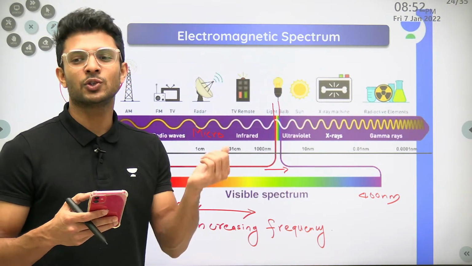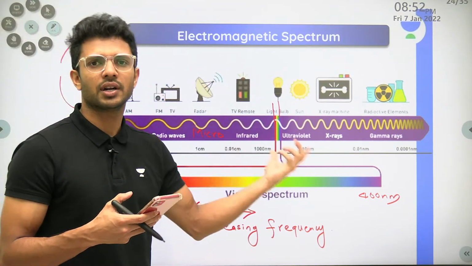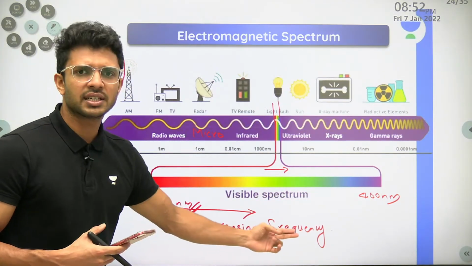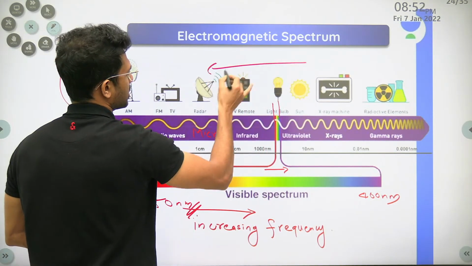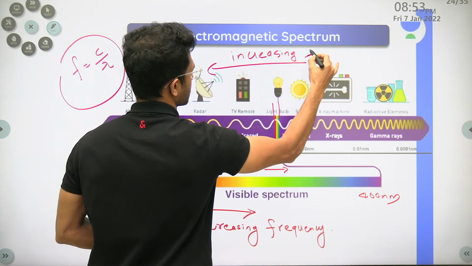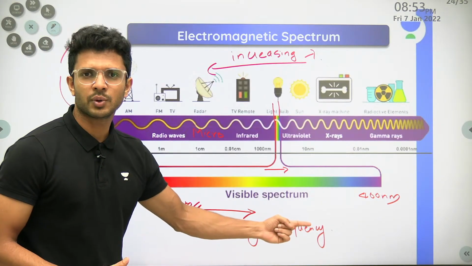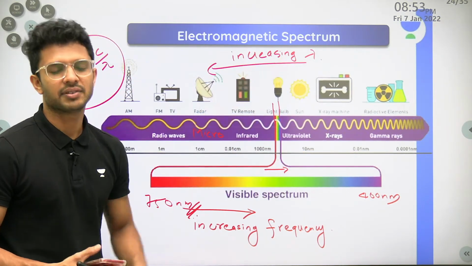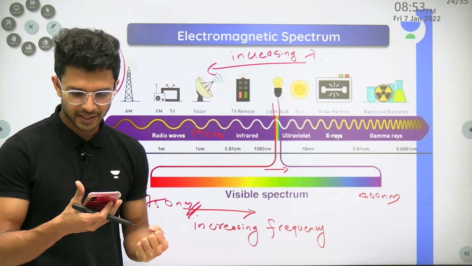Okay, yes, thank you so much. Now I hope you all got this part of the electromagnetic spectrum. There is nothing much to understand, you already know this concept, right? It is a simple arrangement. Now tell me, if this is the direction of increasing frequency, what will be the direction of increasing wavelength? Just opposite. Why? Because both of them are inversely proportional, right? In the direction of increasing frequency, the wavelength will be decreasing. So in the opposite direction we have increasing wavelength, because they are inversely proportional.